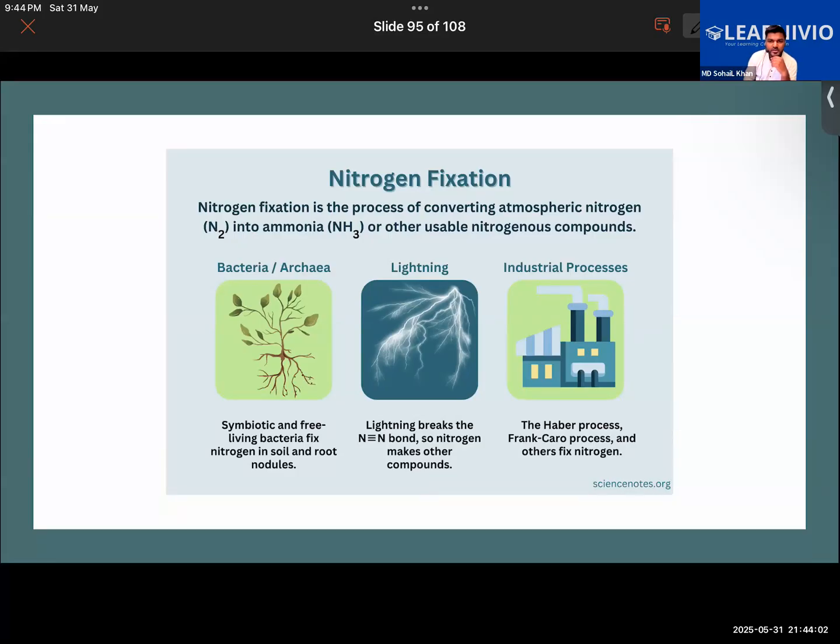My question is, why do plants need nitrogen in the form of ammonia or nitrogenous compounds only? The simple reason is that they cannot absorb the atmospheric nitrogen directly through their leaves.